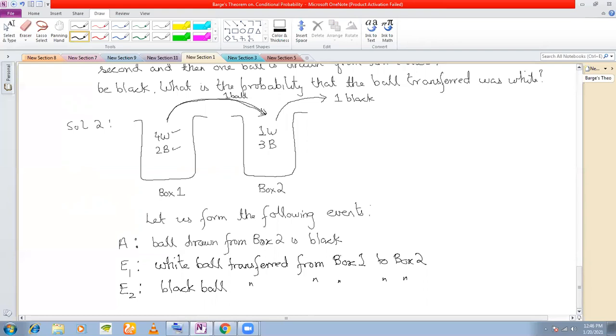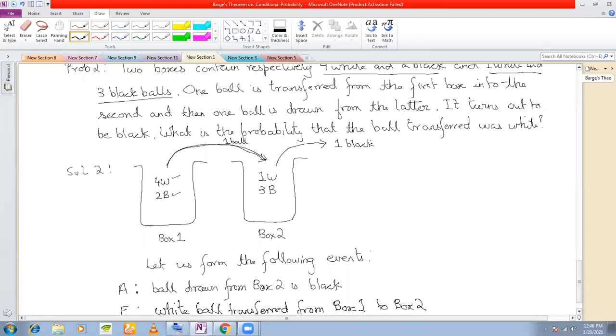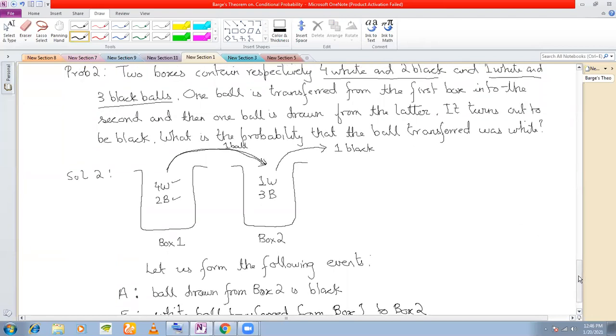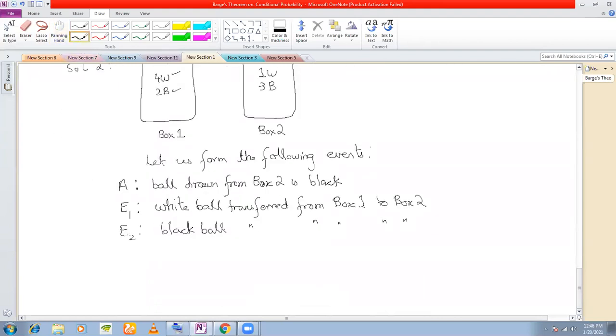Now the question is, what is the probability that the ball transferred was white? Which is the event that the ball transferred was white? E1. And what is the given event here?